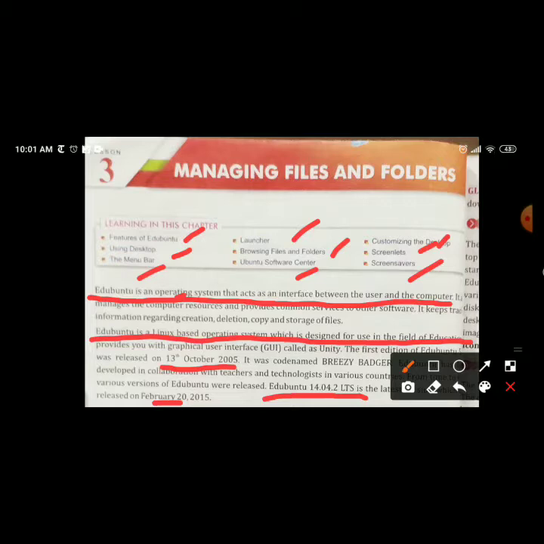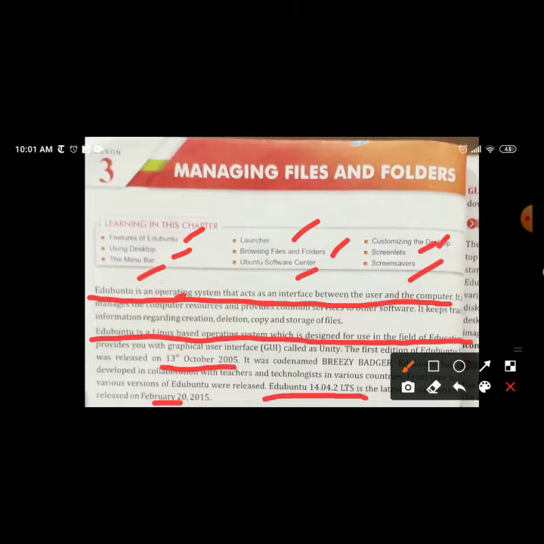You can give instructions and data to the computer, and the computer can give you the final result of the data and information which you have provided to it, right? So this is possible with the help of Ubuntu, which is an operating system.